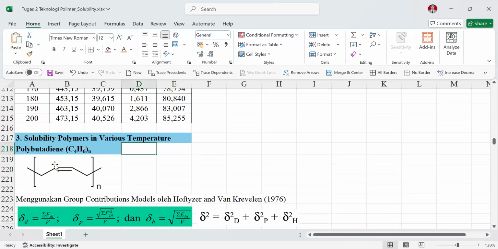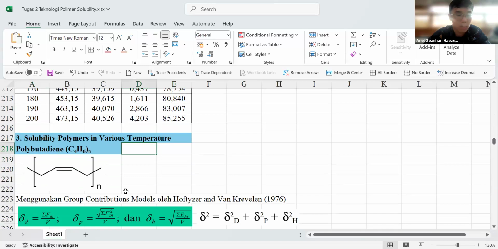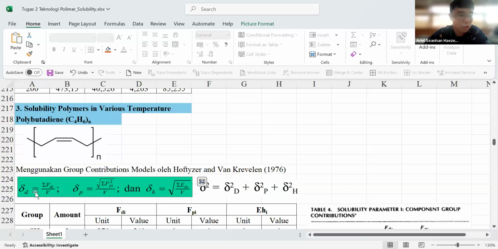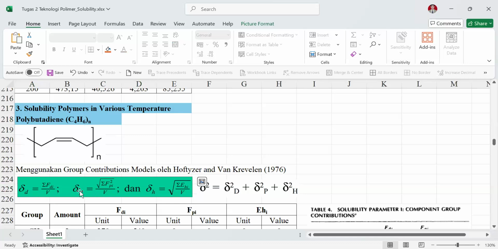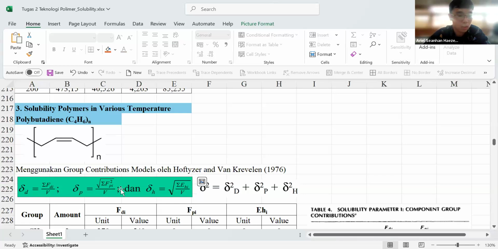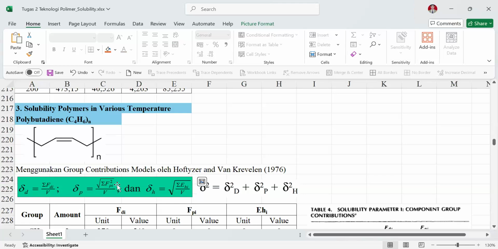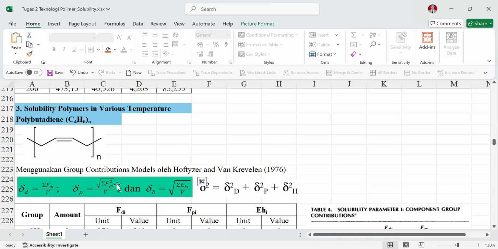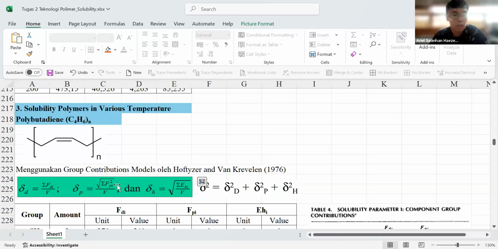For solubility, we use the group contribution model by Hoftyzer and Van Krevelen, 1976. The equations are delta D equals sigma F_Di divided by molar volume, delta P equals the root of sigma F_Pi squared divided by molar volume, and delta H equals the root of sigma E_hi divided by molar volume.